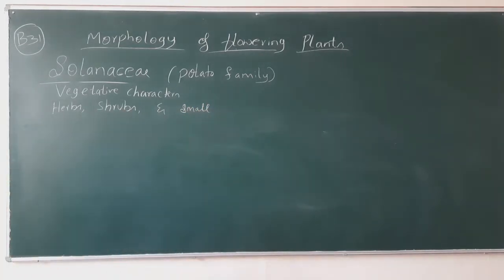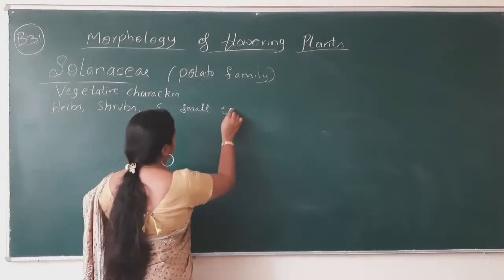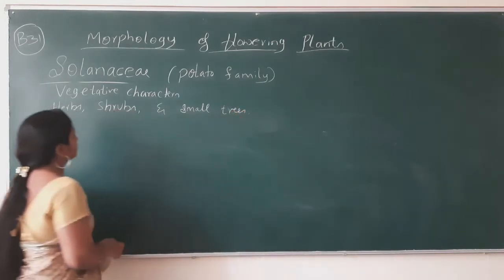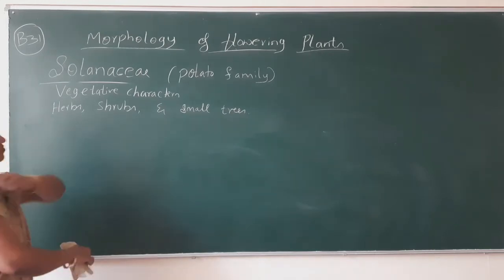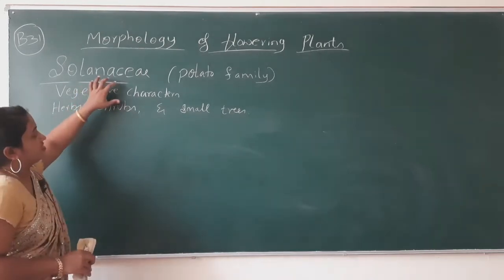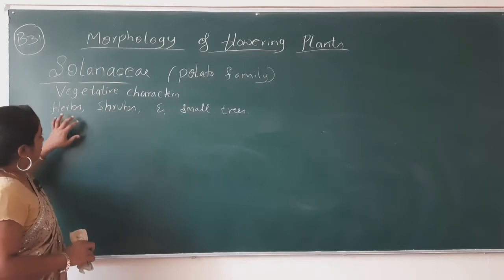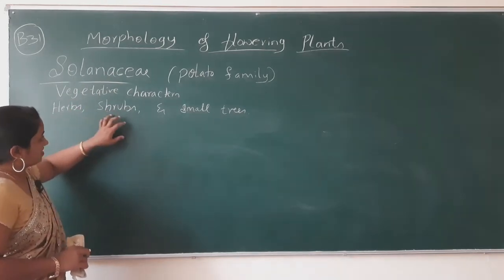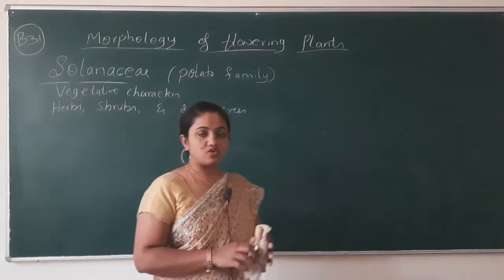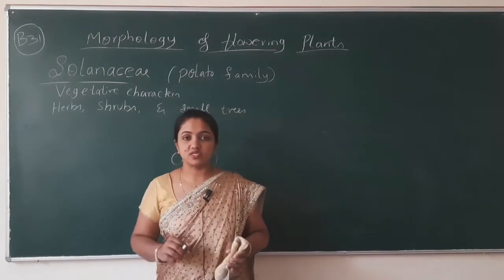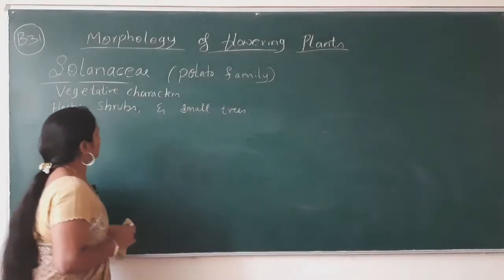So what I am telling you, here I am talking about the type of plants. The Solanaceae family consists of herbs and shrubs and also small trees. Okay, so all these types of plants come under the Solanaceae family.